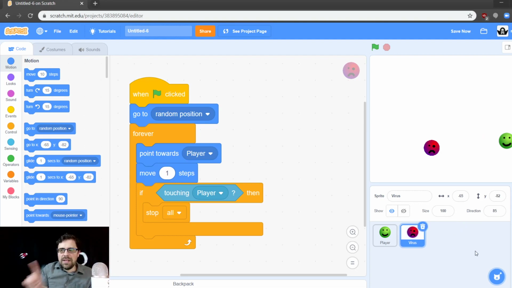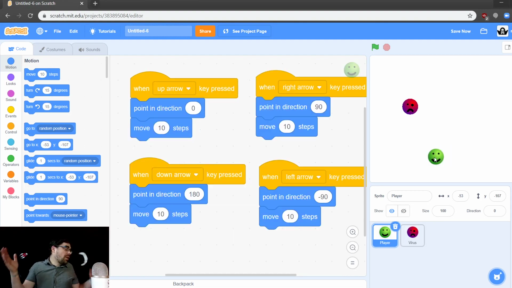Okay, there is one last thing I want to do, and this will be for a more complex build for students who are already pretty good at Scratch. We're going to pretend that we're going to make a safe place for our player.